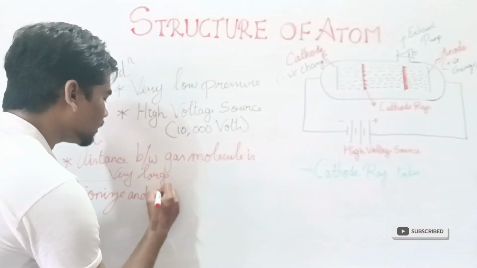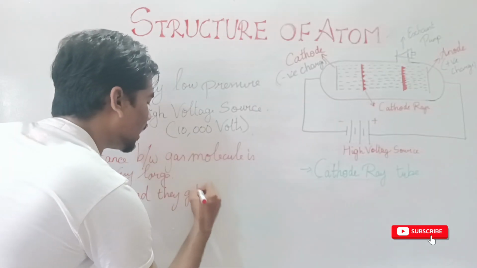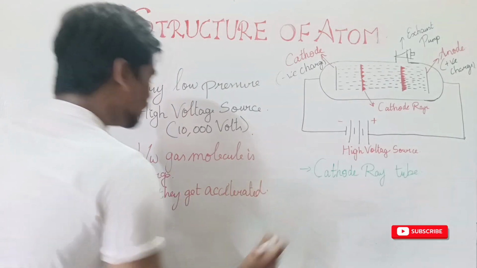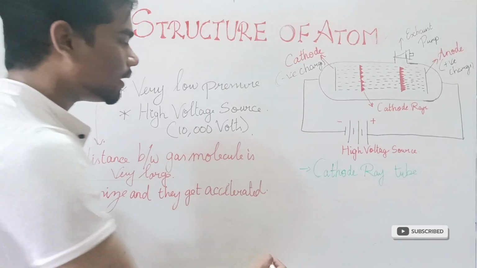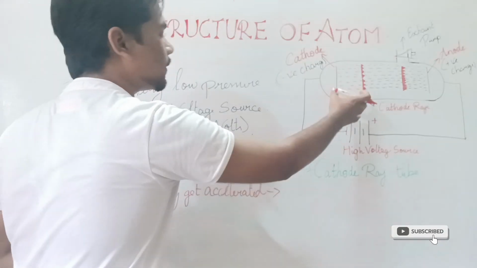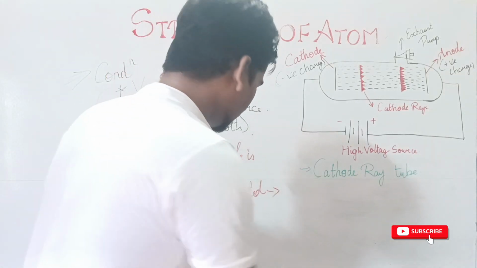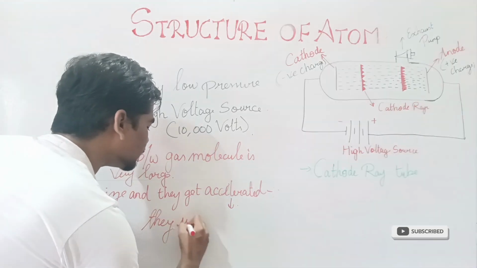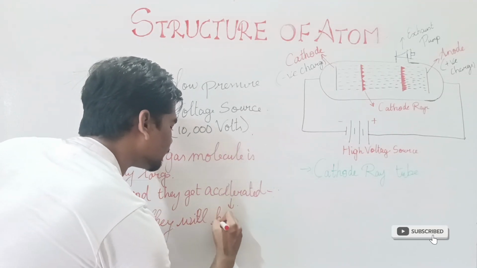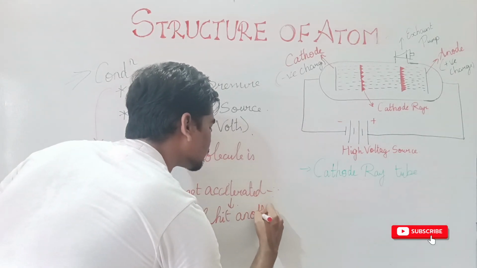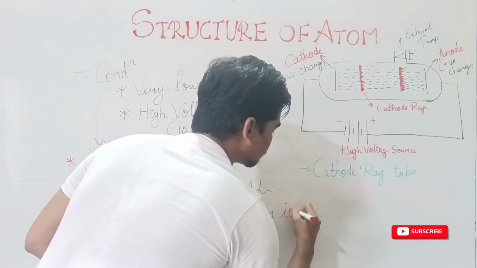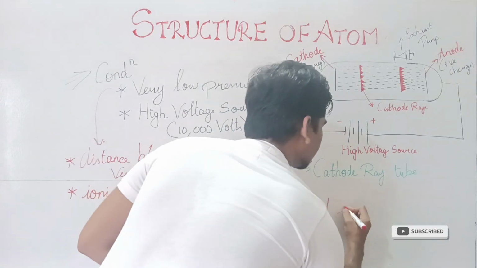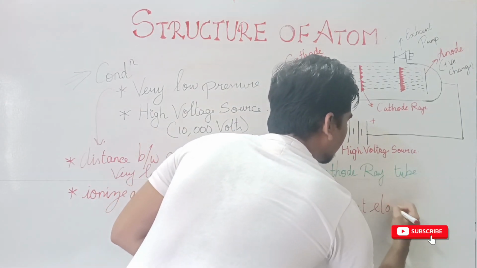So when the high voltage is applied, these gas molecules get ionized and accelerated. When they get accelerated, they will hit another molecule or ion and eject an electron.